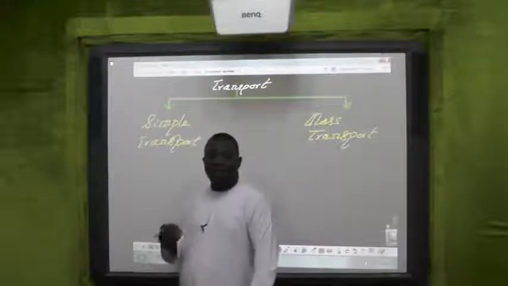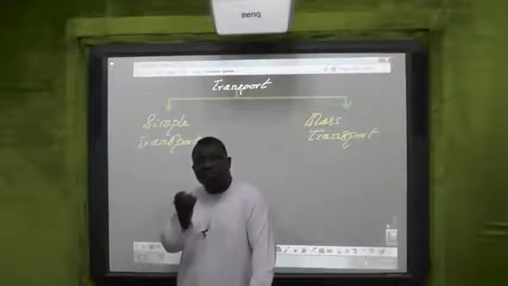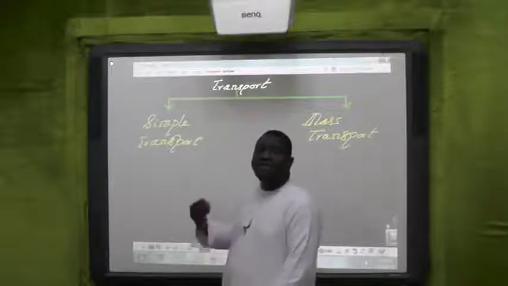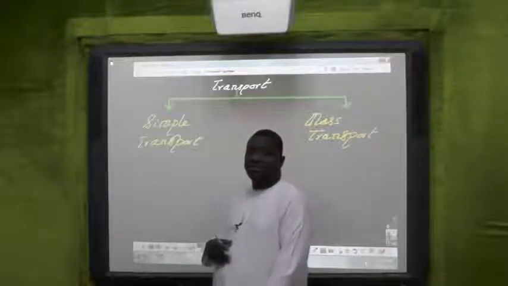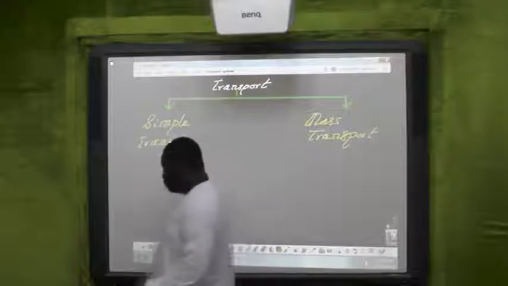So that is simple diffusion, and this occurs mainly in lower animals like the amoeba, paramecium, euglena, plasmodium, all these small, tiny microscopic animals. Simple diffusion is the major means of movement of materials within and even outside the body of these organisms.